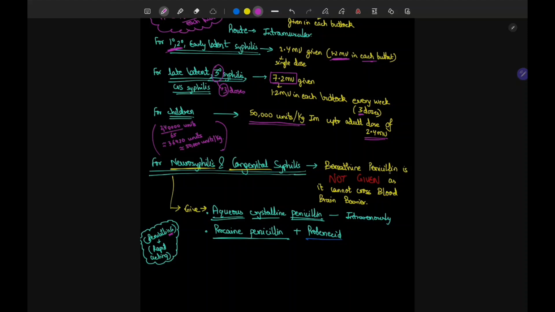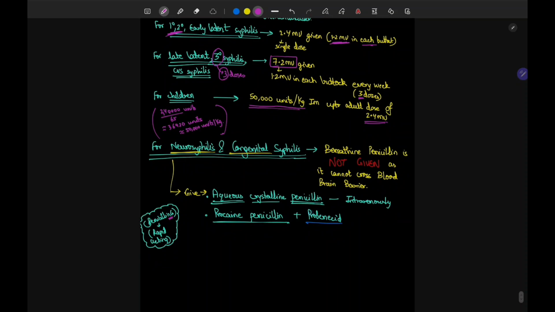So benzathine penicillin is not given. This benzathine penicillin is given in the buttocks and it is released slowly into the body. It is released slowly so that the Treponema pallidum do not have time to multiply and eventually the patient gets treated. But this benzathine penicillin cannot cross the blood-brain barrier, so it has no use in neurosyphilis and congenital syphilis.